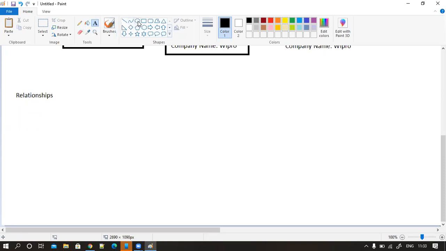Let us say, for example, this is an object. This is also an object. I'll draw like this. This is a diagrammatic representation of a relationship.